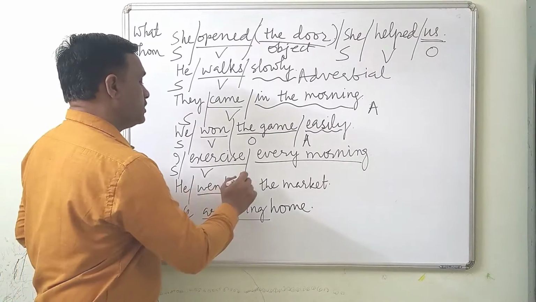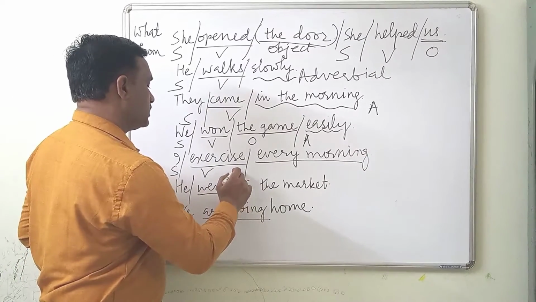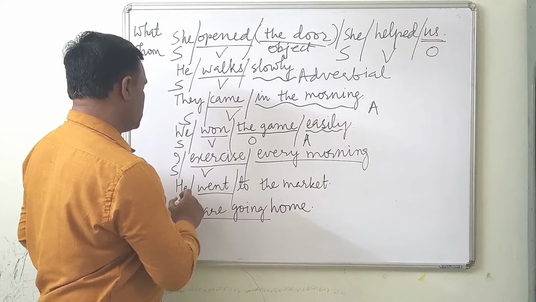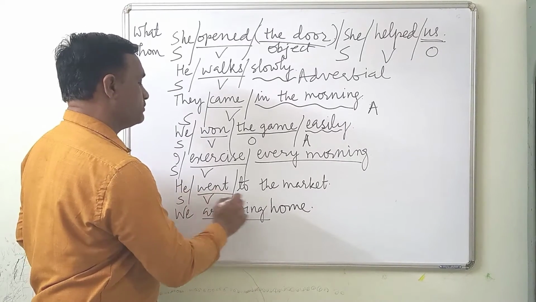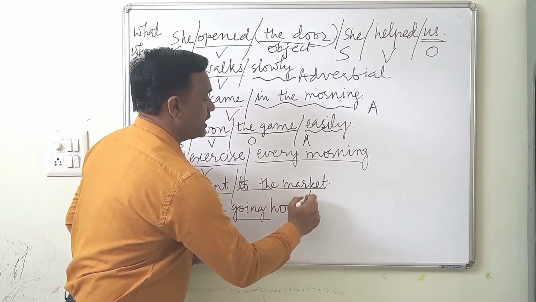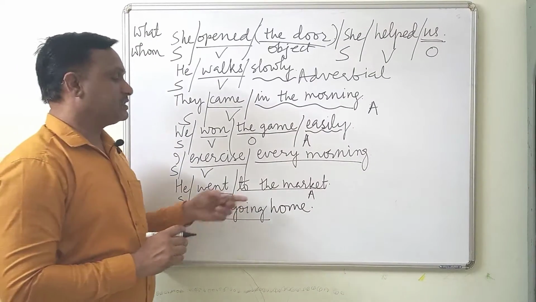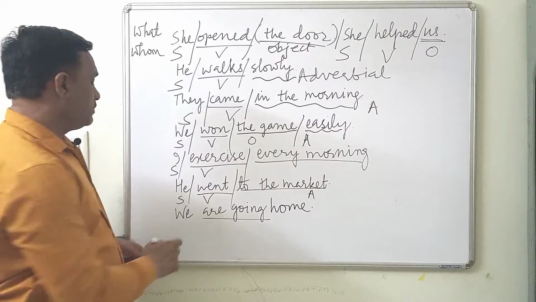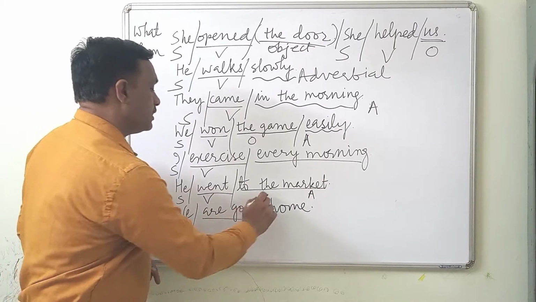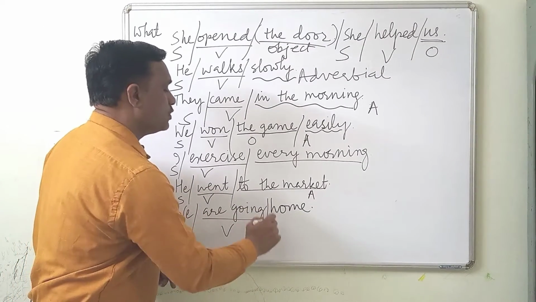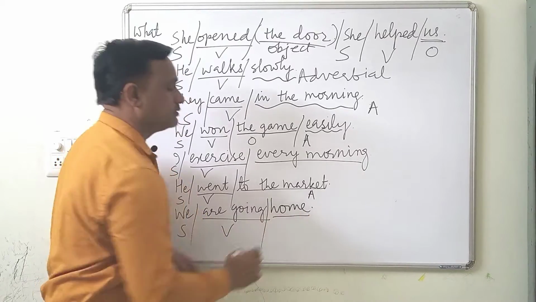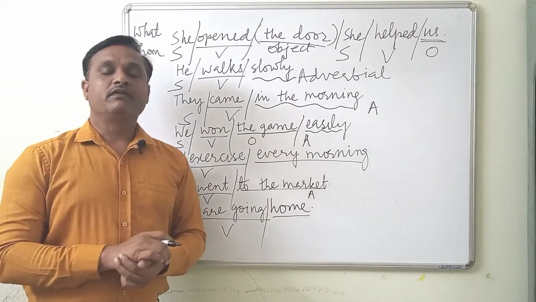He went to the market. He is the subject, went is the verb, and to the market is an adverb of place, where we get to know the place. Next example: we are going home. We is the subject, are going the verb, and home is the place. So this is an adverbial of place.